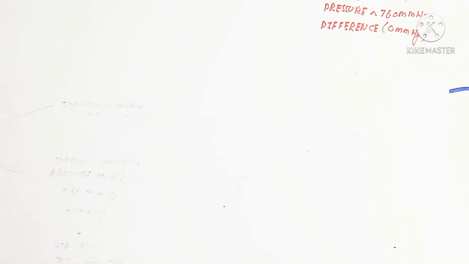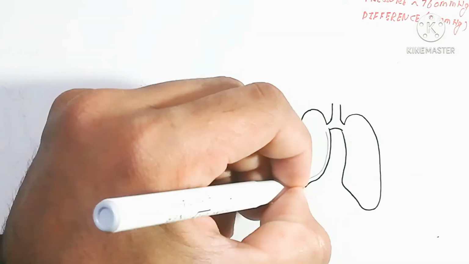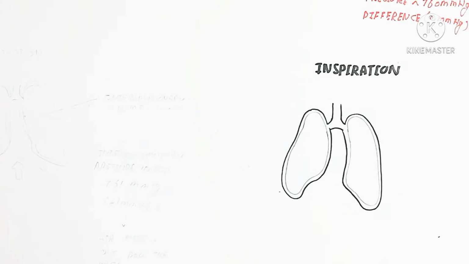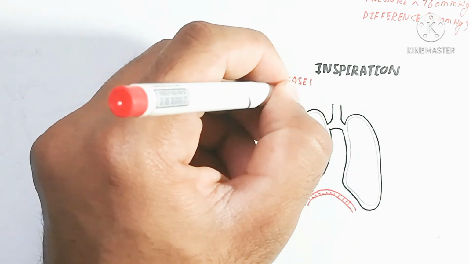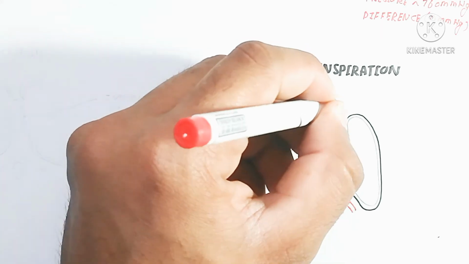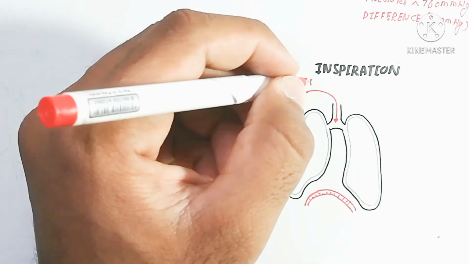So now it is important to know about that. Here is the lung, and now we will discuss inspiration. Inspiration means the gas moves into the lungs. Why?